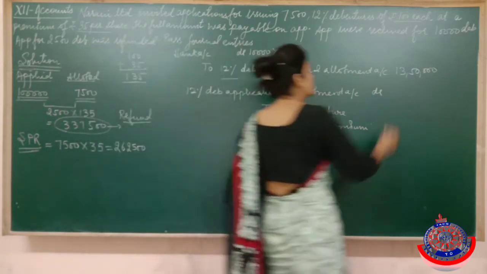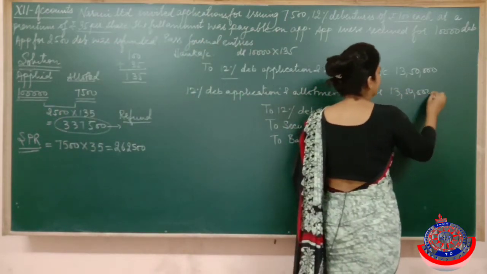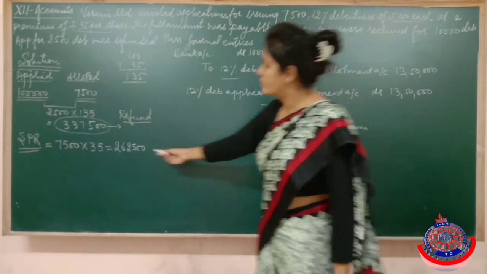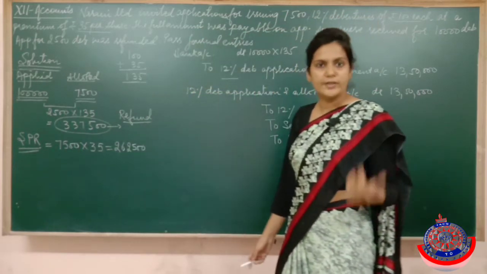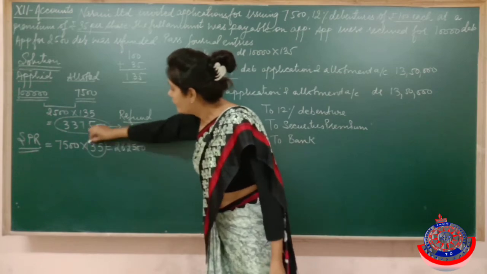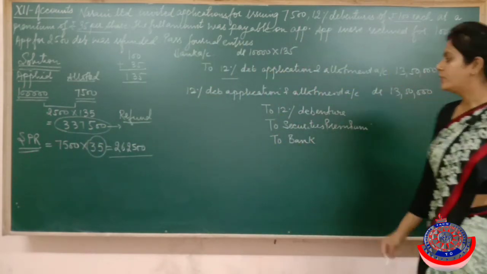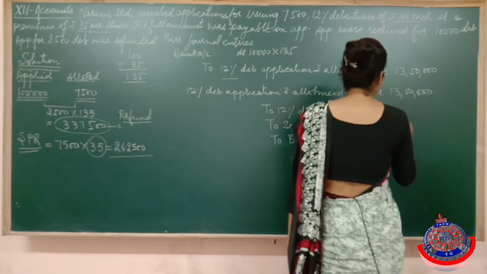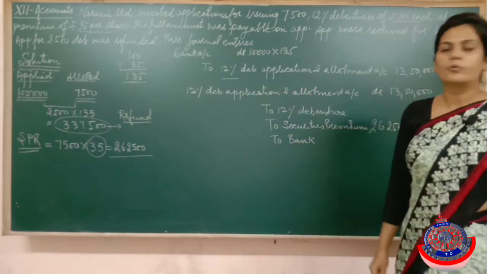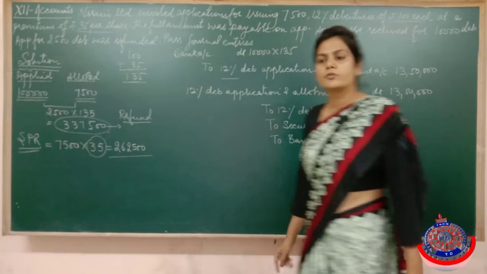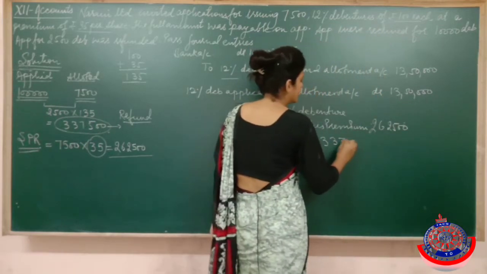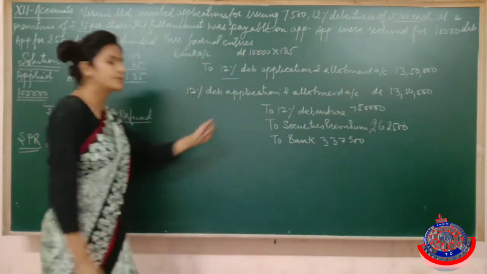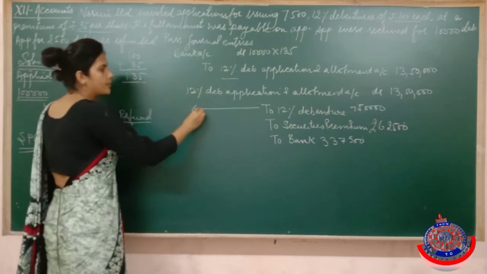Now see how to write the amount. 13,50,000 will be transferred from the application and allotment account. Now securities premium. See, I have calculated the amount here. As we are giving only 7,500 debentures, obviously only this much amount of money we can transfer to securities premium reserve account. It is 2,62,500. Now this money we are going to refund. So right here 3,37,500 and the net amount will be here. I hope this point is clear to you. How have we come to this amount?